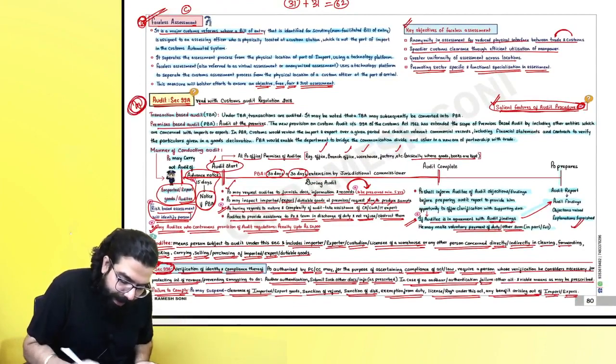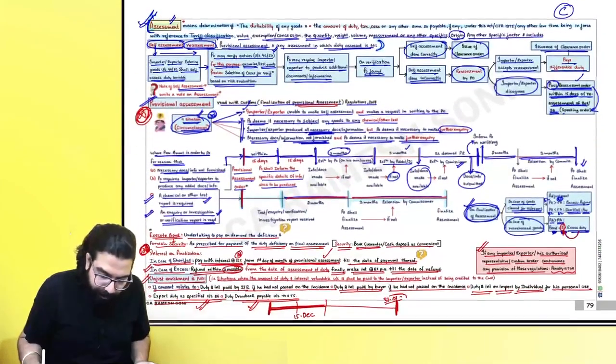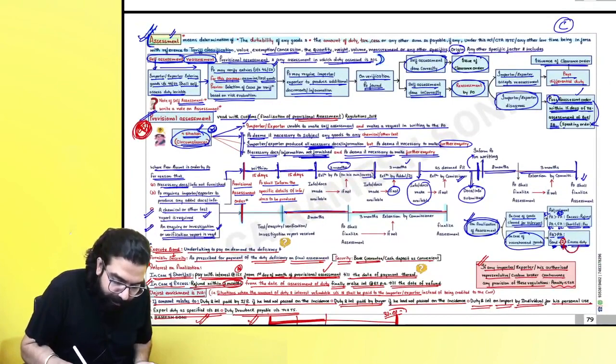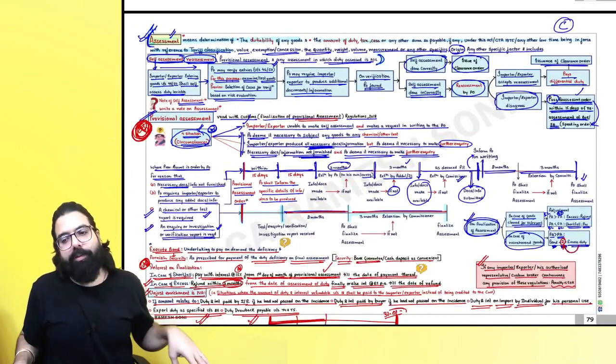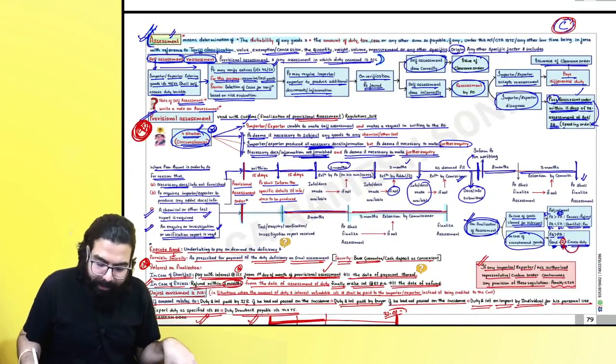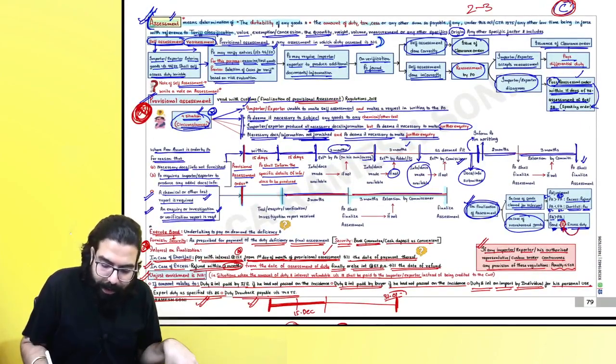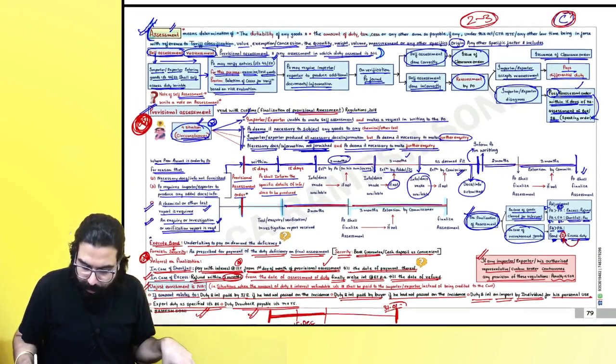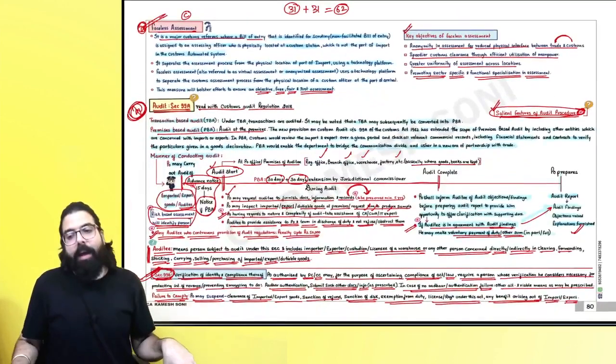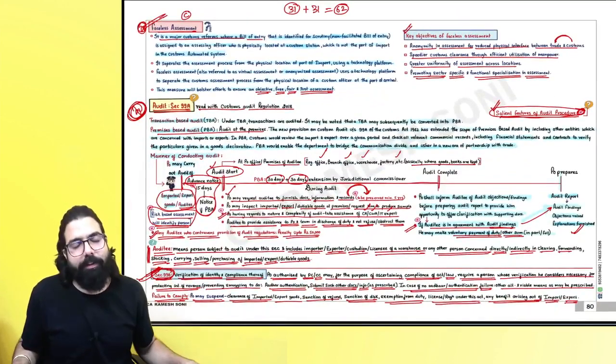Section 99A is important in this chapter. And sir, the provisional assessment part which I have told is the most important part. Generally it's a C graded chapter, but still they can ask you 2 to 3 marks in the exam. So I have quickly revised this chapter for you guys. I will close all my discussions here.